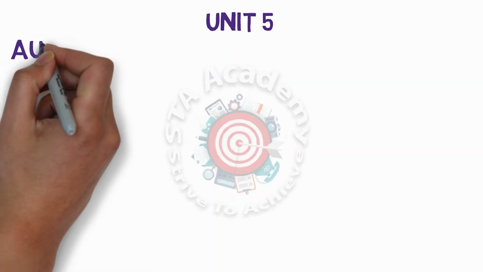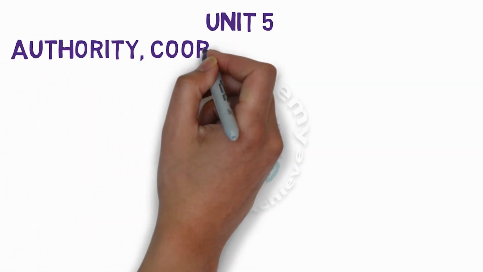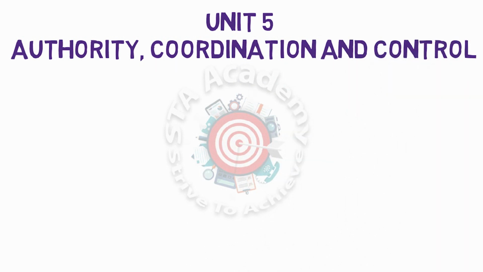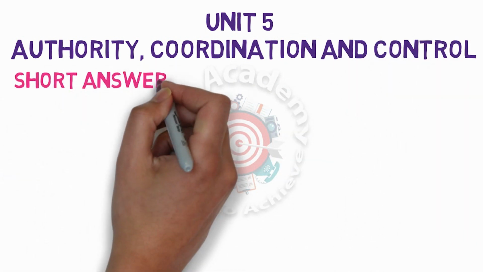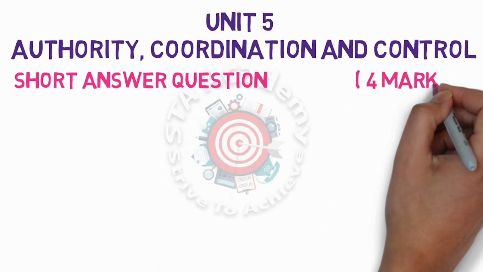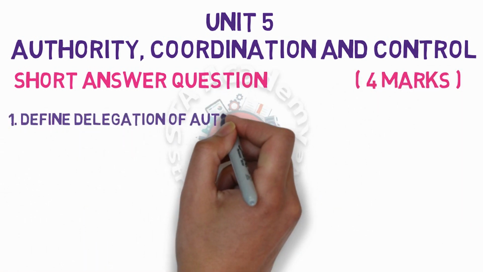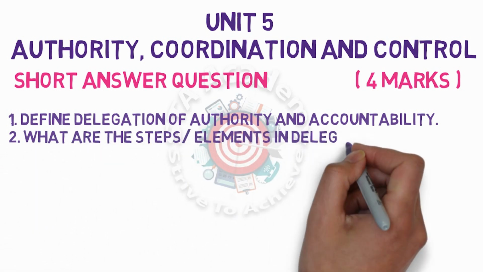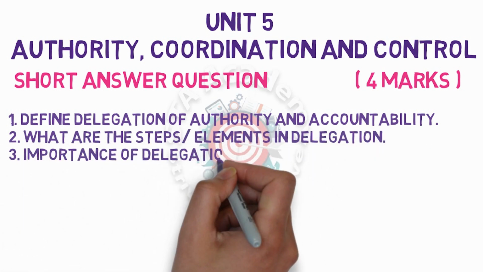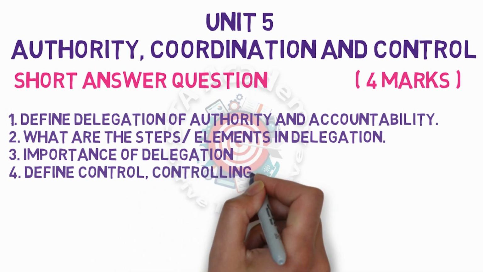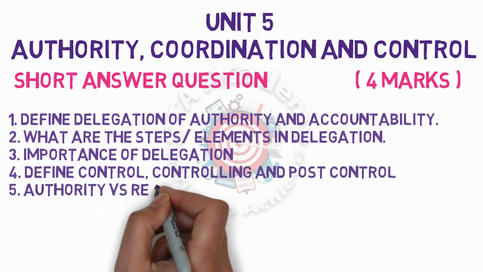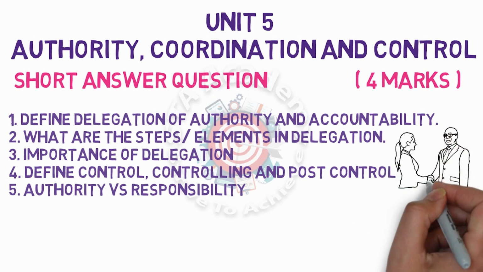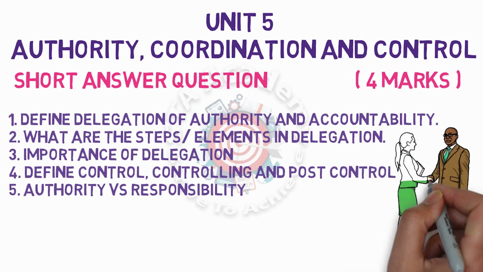The last unit of BOM, that is Unit 5, authority, coordination and control. In this unit, let us see first the SAQ short answer questions, 4 marks. The first one is define delegation of authority and accountability. Second is what are the steps and elements in delegation. Third is importance of delegation. Fourth is define control, controlling and post control. Fifth is authority versus responsibility.